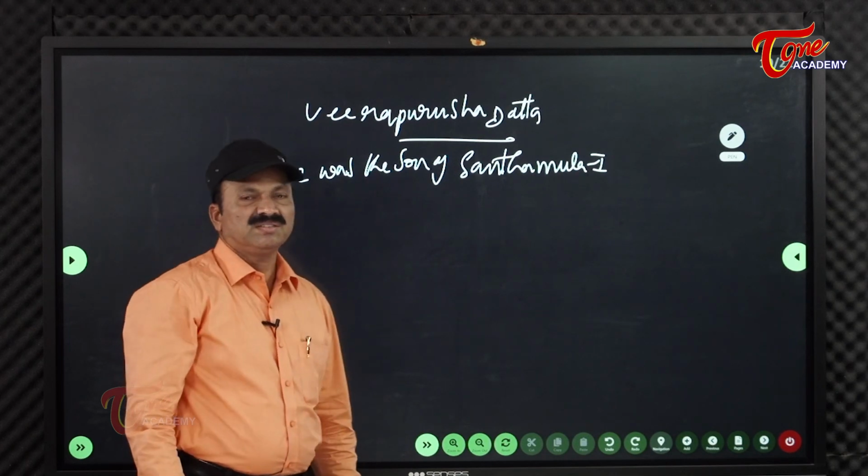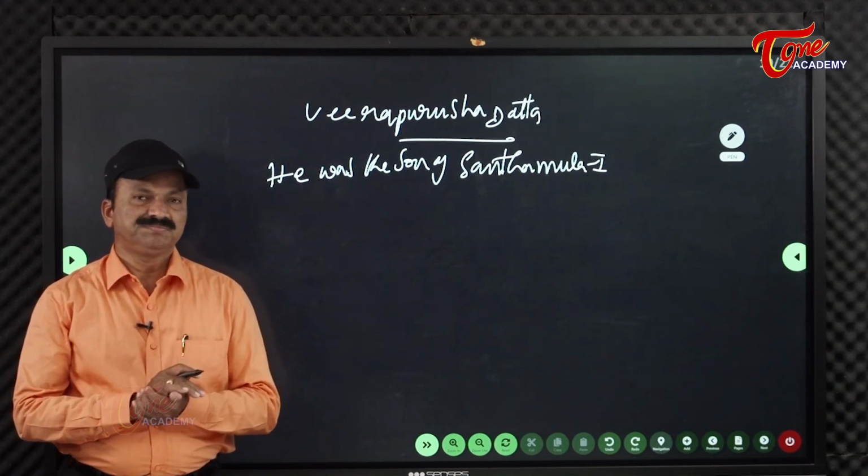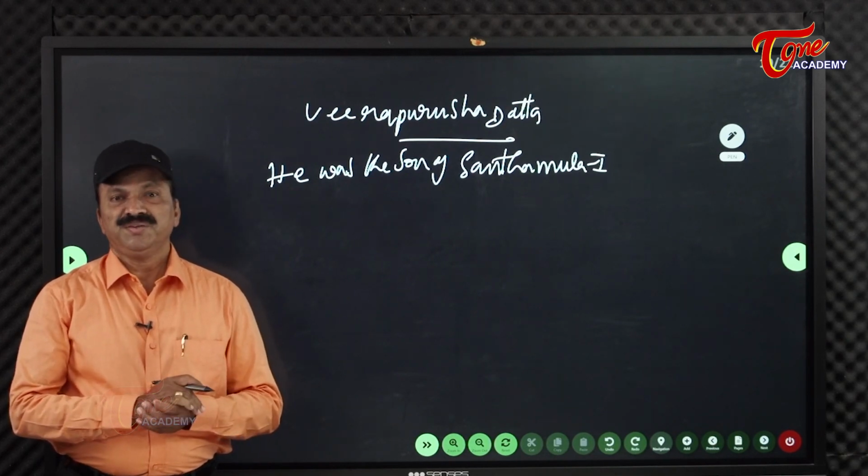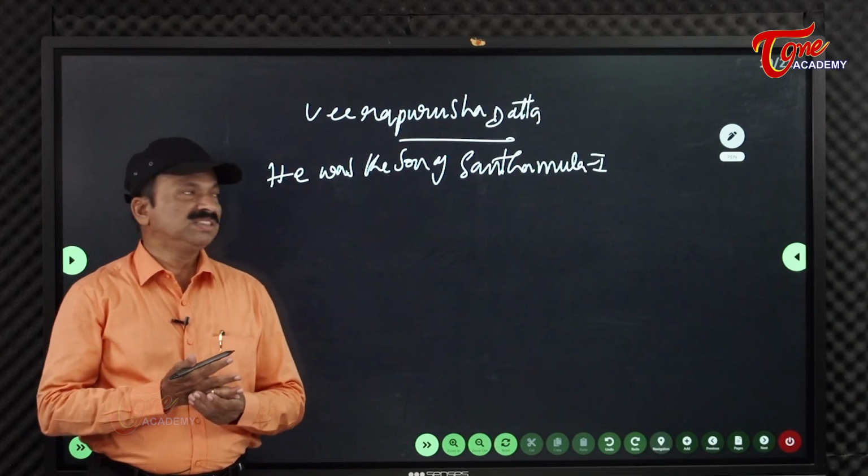In the period of Veera Purushadatta, good administration continued. His period is called the Golden Age for Buddhism.